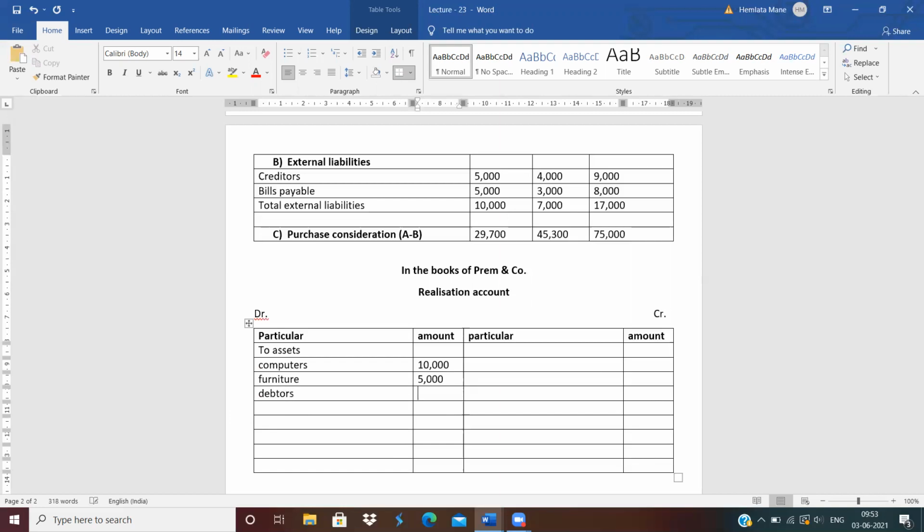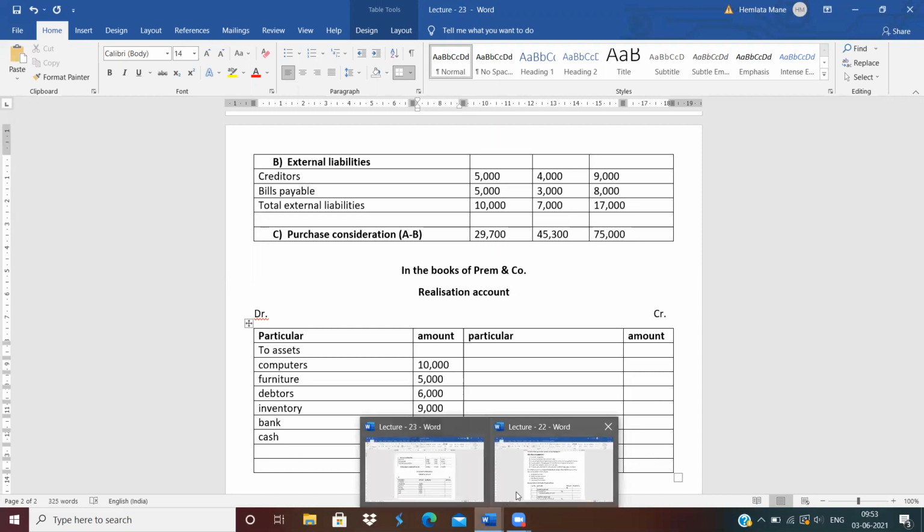How much the value of debtors? 6,000. Next is inventory. How much the value of inventory? 9,000. Next is bank. How much the value of bank? 2,000. Next is cash. How much the value of cash? 1,000.